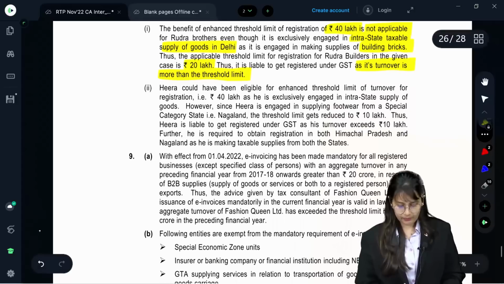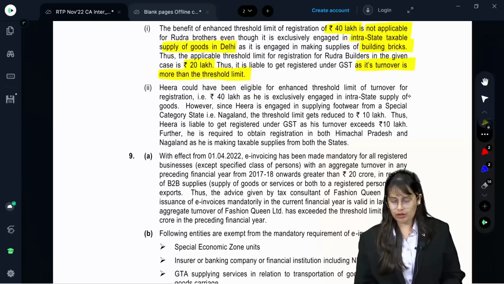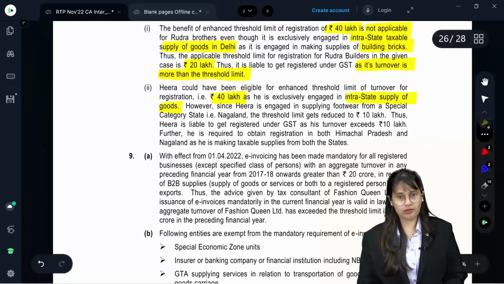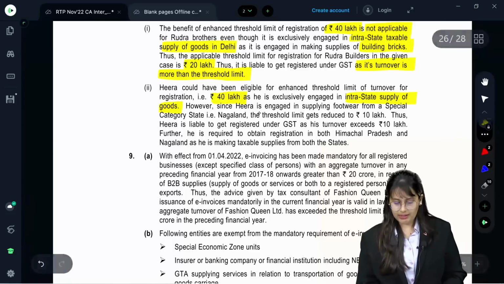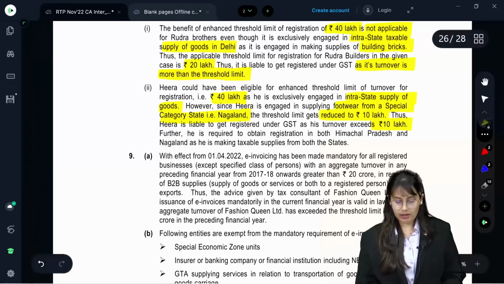Okay. Next. Hira could have been eligible for enhanced threshold limit of turnover of registration 40 lakh as he is exclusively engaged in interstate supply of goods. However, since Hira is engaged in supplying footwear from special category state, that is Nagaland, the threshold limit gets reduced to 10 lakh for all. Thus, Hira is liable to get registered under GST as his turnover exceeds 10 lakh.